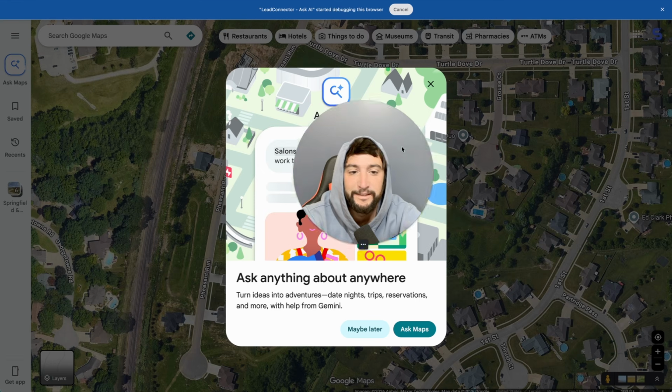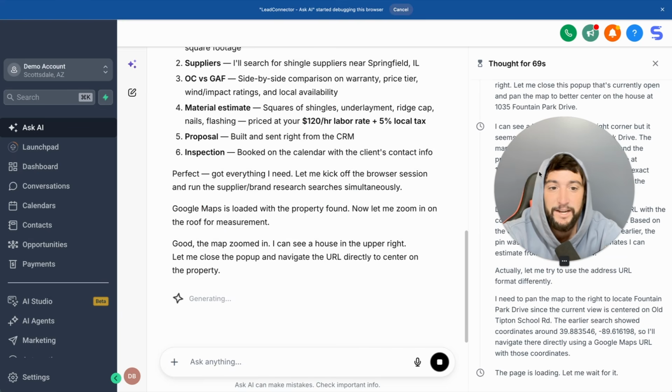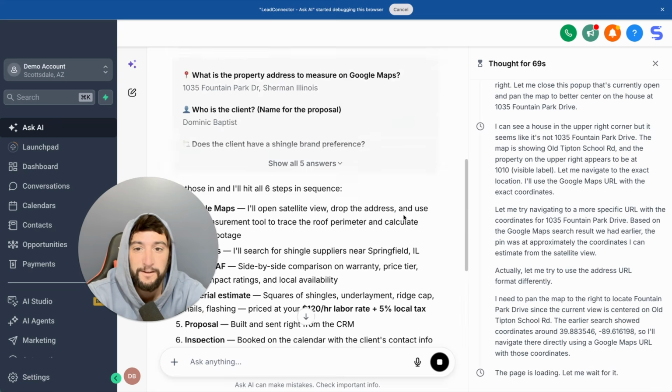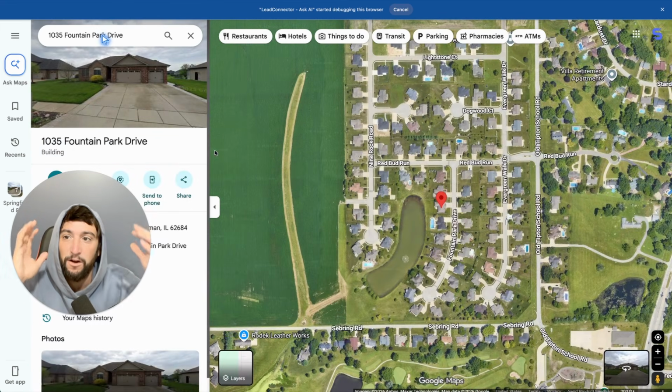Oh my goodness. Look at this, dude. It's just opening up everything for me. I don't have to do anything. And you can even see what it's doing over here. It keeps you in the loop at all times. I feel like Google Maps is getting really good. This is insanely clear. You can see it's doing all of this by itself.